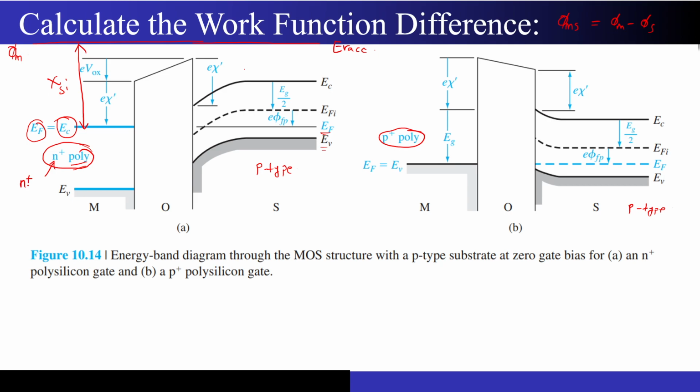It is n plus. This is super heavily doped material, and you know that as I increase the doping concentration of donor impurities, the Fermi level will move towards the conduction band. So if I dope it super heavily, I can approximate that my Fermi level is exactly at the same level as the conduction band. So I have a chi Si over here. This is equal to my phi m. Now I have to find the phi s also. What is the phi s?